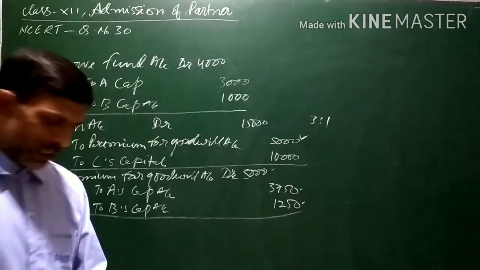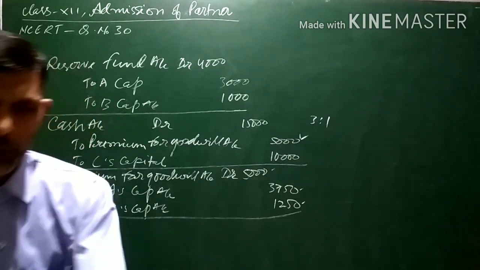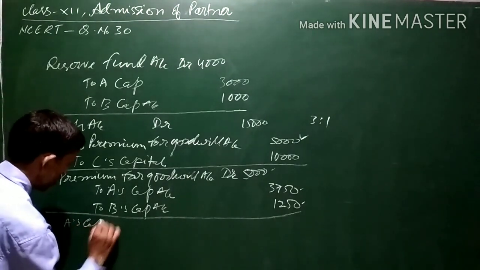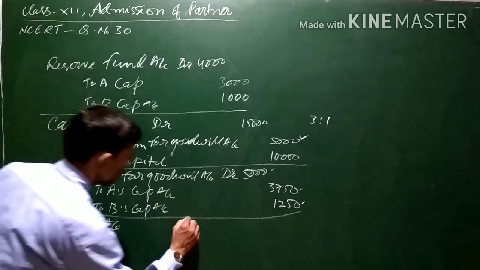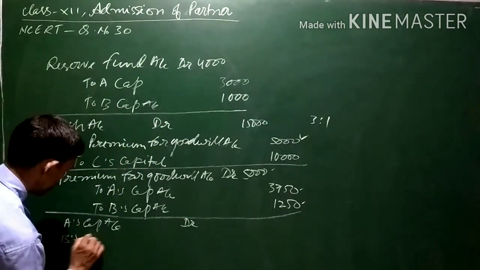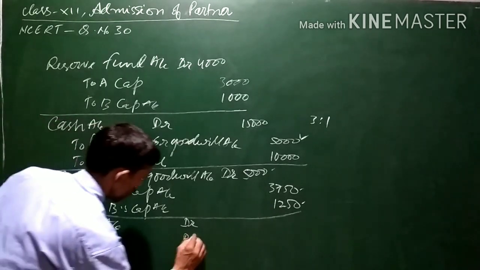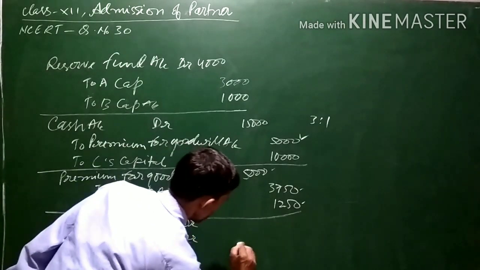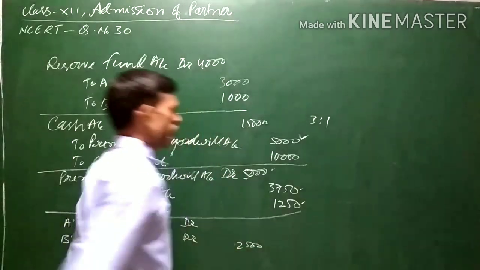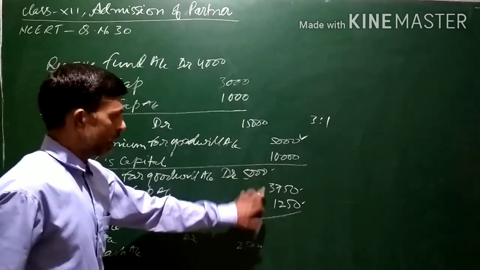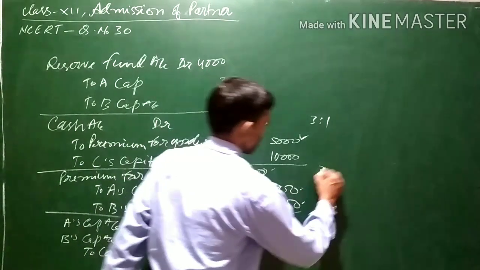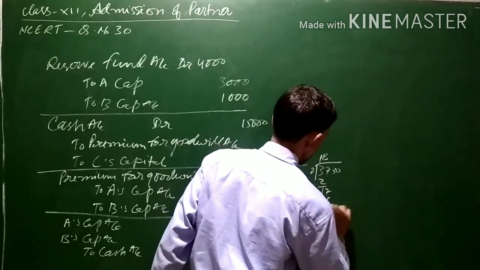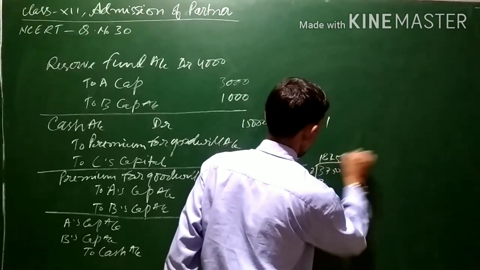That is the second transaction: half of this sum is to be withdrawn by A and B. For withdrawing, the entry will be A's capital account debit, B's capital account debit to cash. 2,500 is half of 5,000, so 2,500 will be drawn, and 50% of 3,750 will be 1,875.